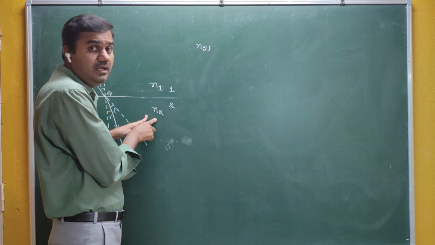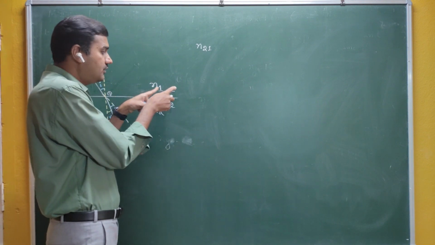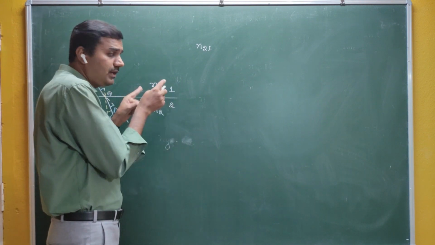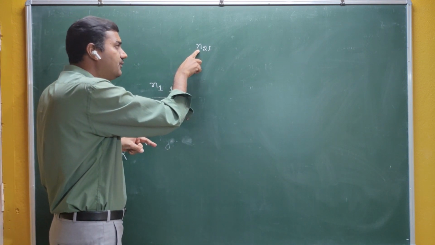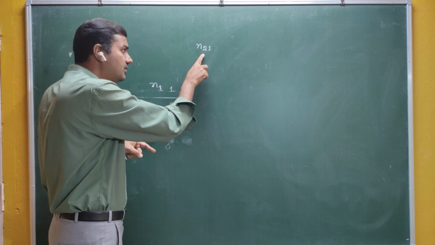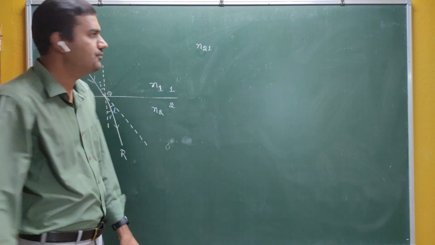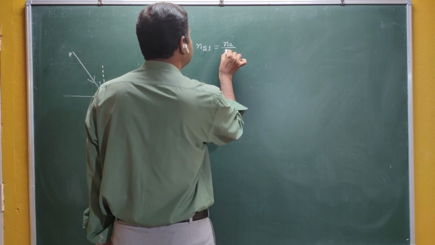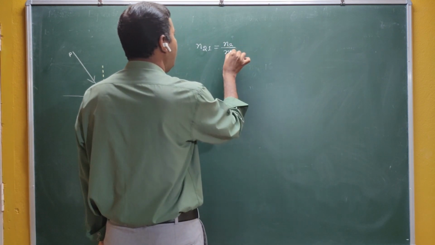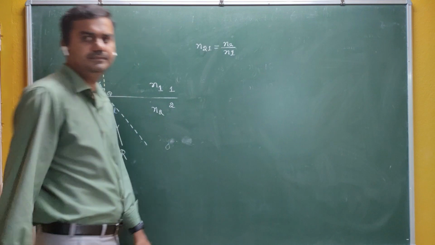It is the refractive index of the second medium with respect to the first medium. Simply we write it like this, N2 by N1.